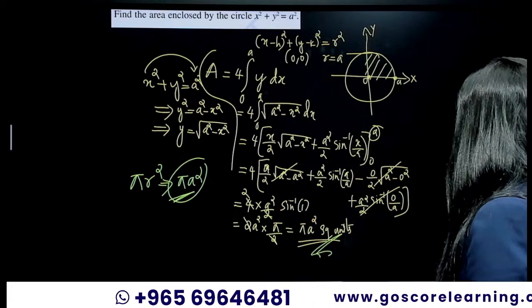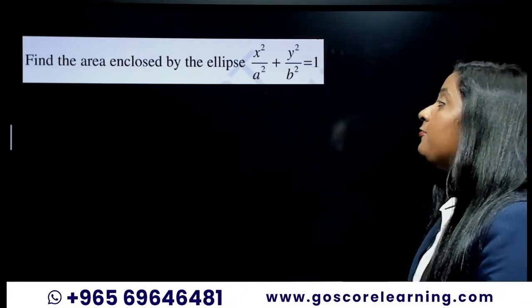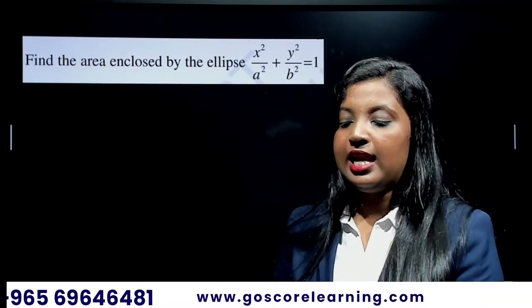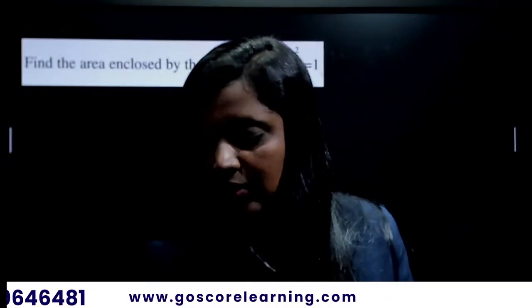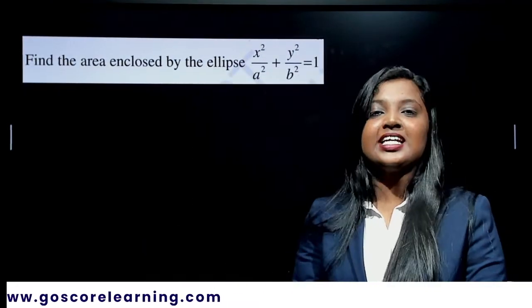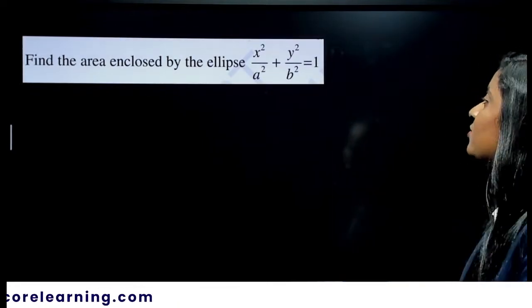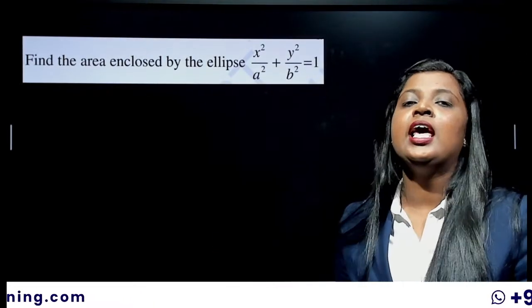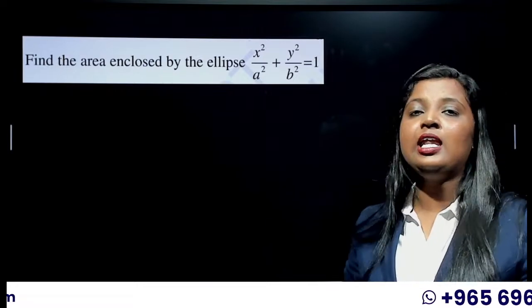And moving to the next question, what you have? Find the area enclosed by the ellipse x squared by a squared plus y squared by b squared is equal to 1. This is the equation of an ellipse.